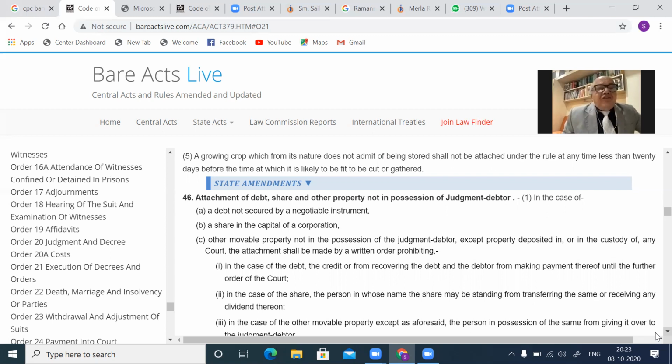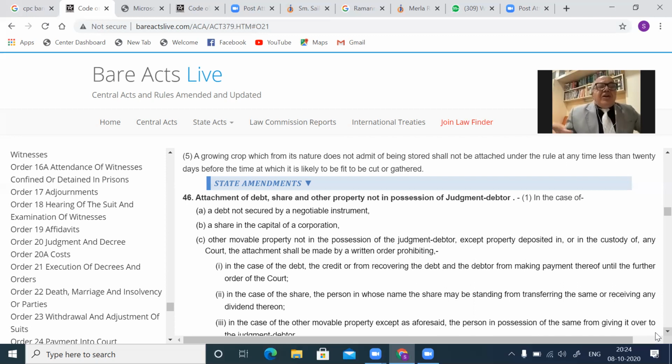So you have filed a suit against the defendant for recovery of 10 lakh. He may not have sufficient money, but he has a fixed deposit in the bank, isn't it? You can attach the fixed deposit in the bank. That is the meaning. He may have shares in a public limited company, Tata, Birla, Ambani's. His shares you can attach. These are shares and property in the hands of other people, properties which are not in the hands of the judgment debtor.